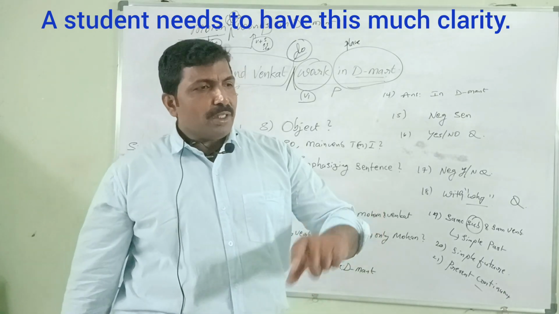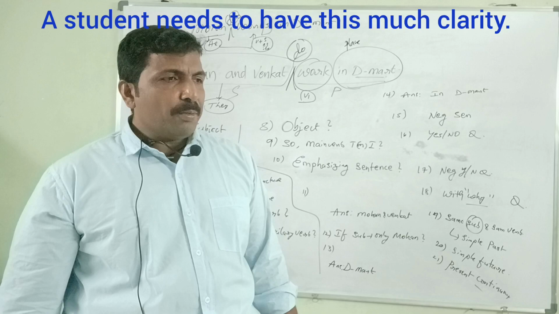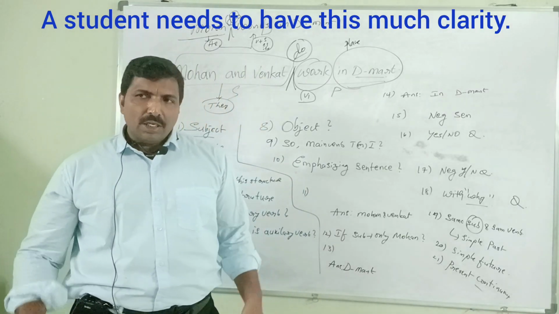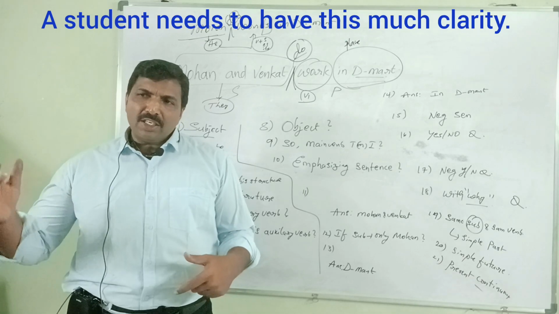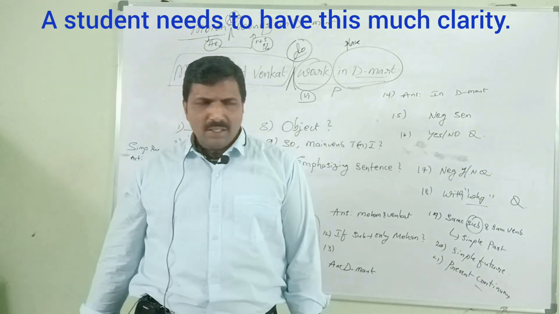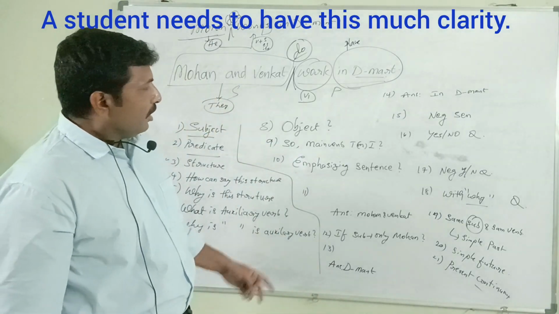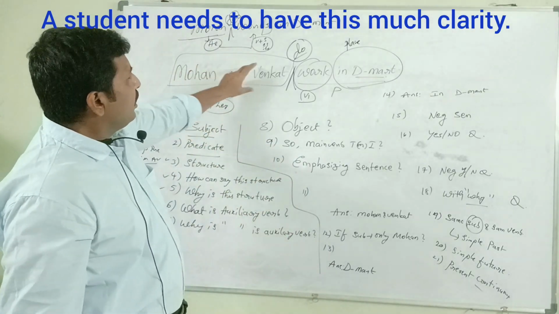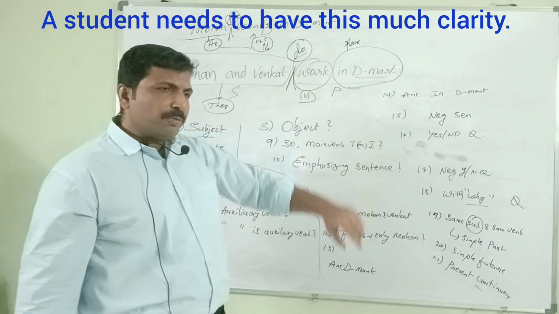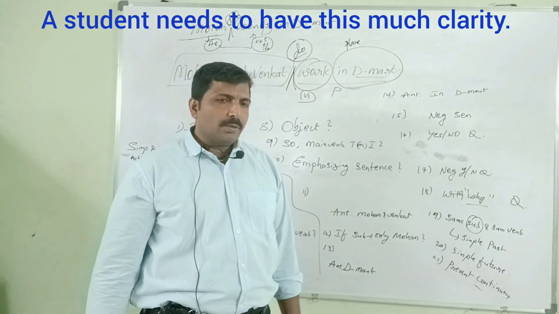In D-Mart must be the answer. Simple future, action, active voice. Where will Mohan and Venkat work? Simple future action, WH question. See different questions. Again, present continuous: Mohan and Venkat work in D-Mart. Present continuous, same subject, verb: Mohan and Venkat are working in D-Mart.